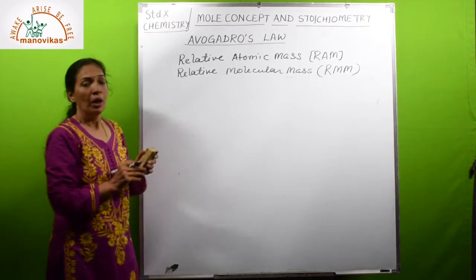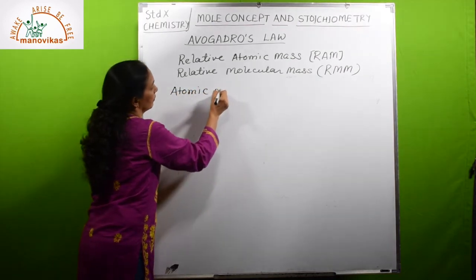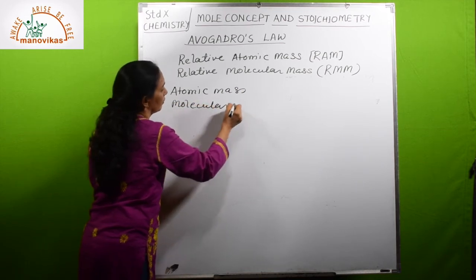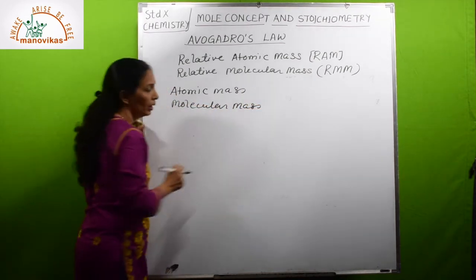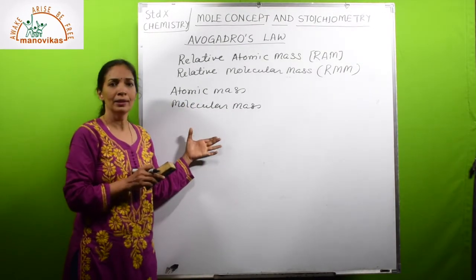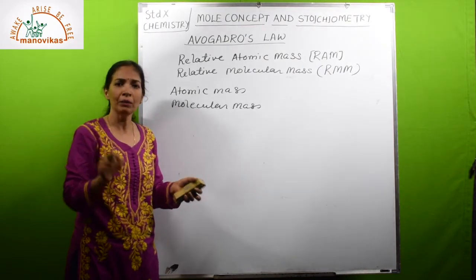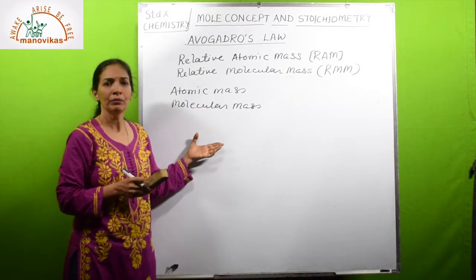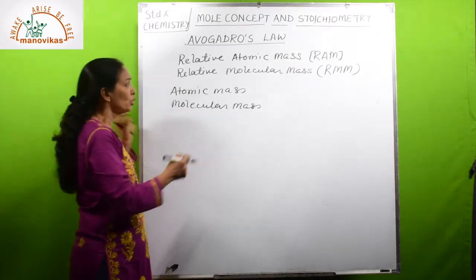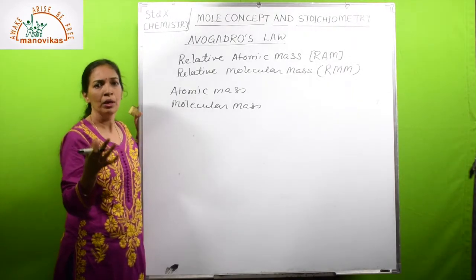Now first let us talk about atomic mass or molecular mass. To get atomic mass or molecular mass, it's not very easy to get one atom or molecule, pick it and put on a weighing machine and get its weight, because these are invisible. Getting that smallest particle and weighing is almost impossible. So directly we cannot get mass of an atom or mass of a molecule.